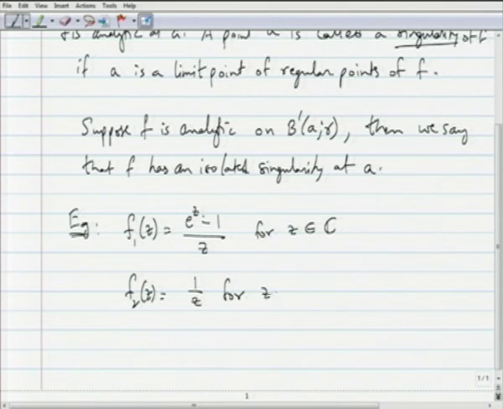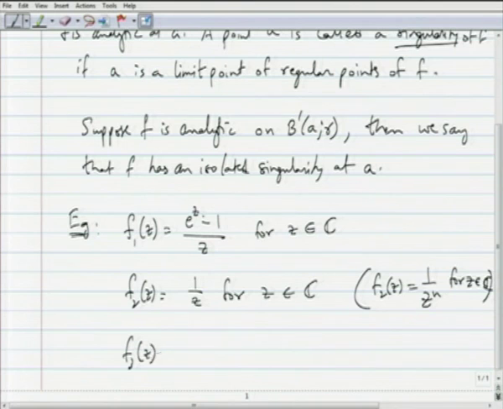One can actually consider f2 of z equals 1 by z power n, n any integer. And f3 of z is equal to e power 1 by z.